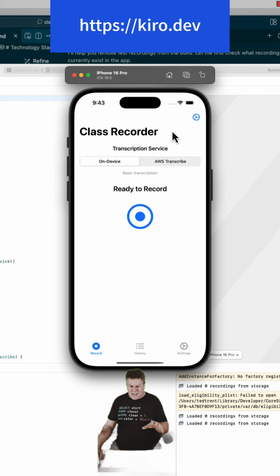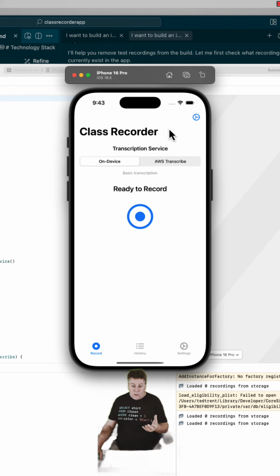I have an 18-year-old daughter who's getting ready to go off to college and wants to record her classes. So I'm thinking, okay, well, great. There are AI apps that we can use out in the cloud. Why don't we build an app that can build a transcription, then summarize the transcription and give us information like what questions were asked during class? What assignments do we have in that class? And summarize the entire class, as well as give us the full audio transcription and identify individual speakers.